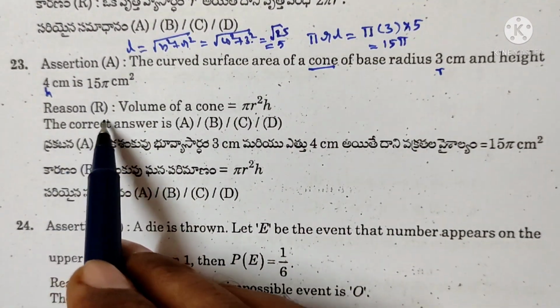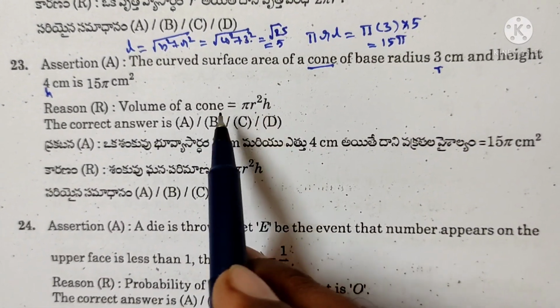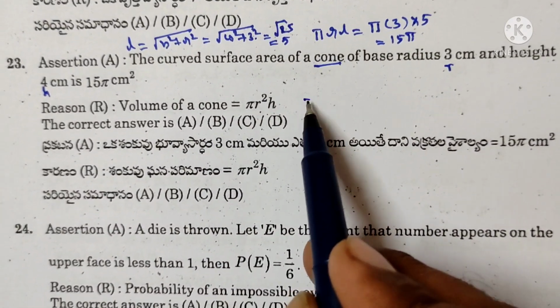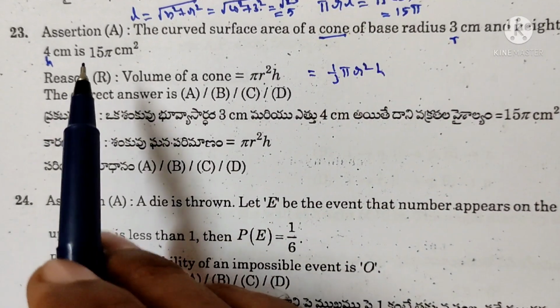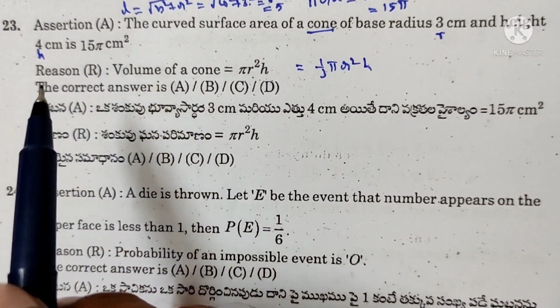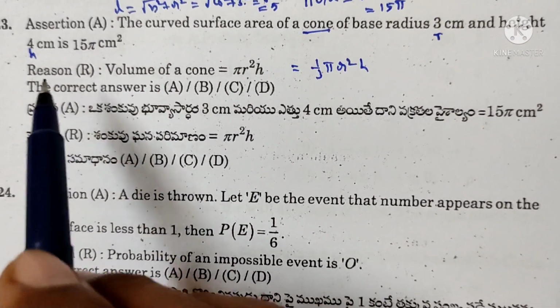Next, reason R: volume of a cone is equal to pi r square h. Volume of the cone is equal to 1 by 3 pi r square h. Assertion A is true. Reason R is false. Third, option C is correct.